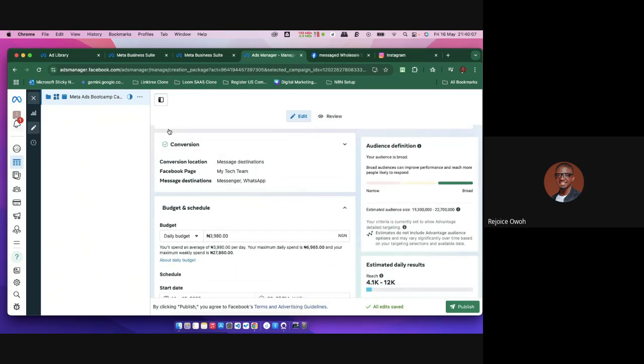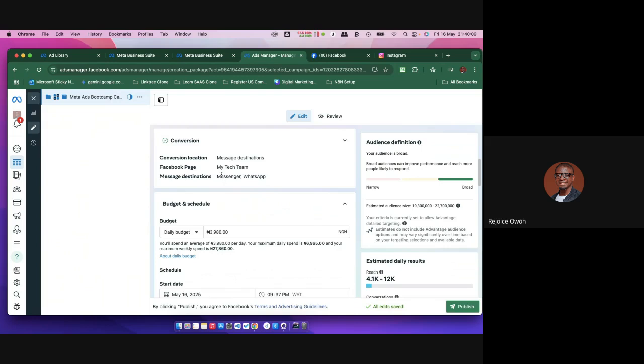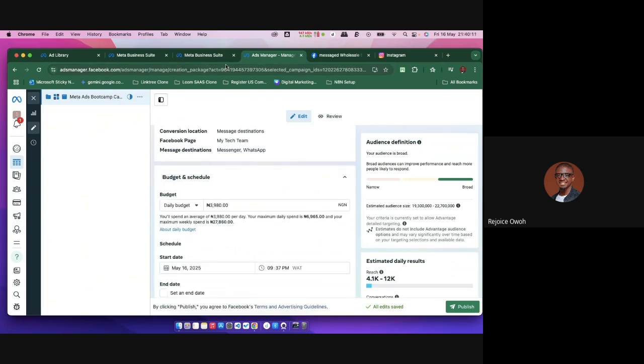Now I run these ads on a page. I didn't use that Chalonic page for running because, where is it? I think I made a mistake. I would have used the Chalonic one to run it, but this is a different account now, right? But let's just leave it like this for us. So I'm running the ads on this Facebook page, right?